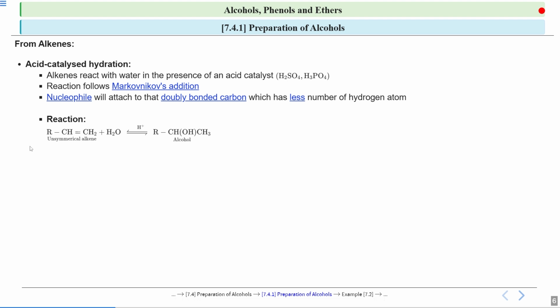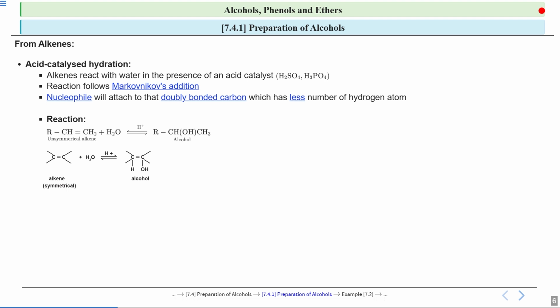So this is your alkene, and we saw that water reacts with this alkene in the presence of an acid and forms an alcohol. So alkene is forming alcohol. This is how, from your reactant, you can write the product. But in the upcoming slides, we will see the mechanism of this reaction, that is, what steps we follow to get an alcohol from the alkene.